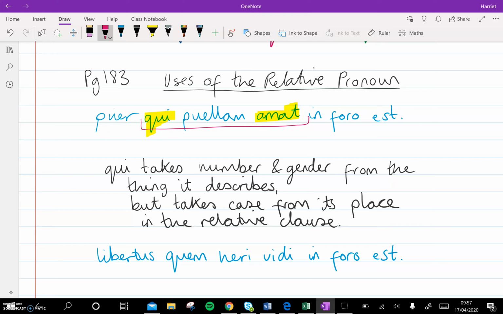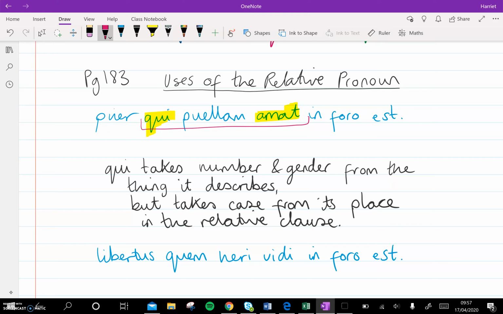So puer in foro est would mean the boy is in the forum. There's nothing wrong with that. It doesn't sound weird at all. And that's because a relative clause, so a clause beginning with the word qui, quae, quod, whatever case you want, tells you extra information. It's not necessary, but it's telling you extra information. So what you can do is bracket off the relative clause like I have done here and translate the rest of the sentence and then come back to the relative clause.